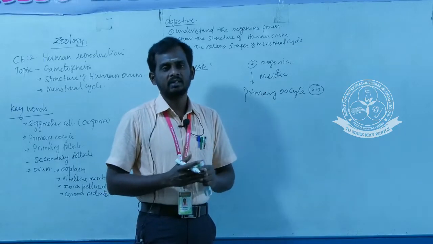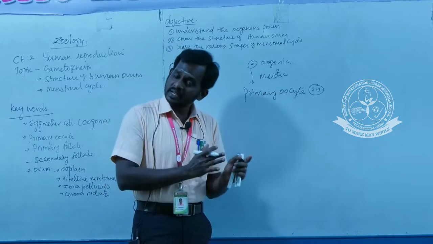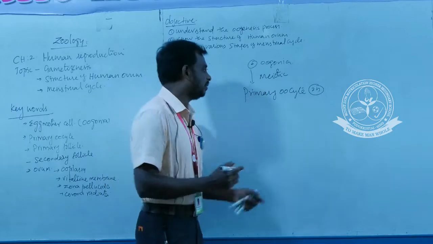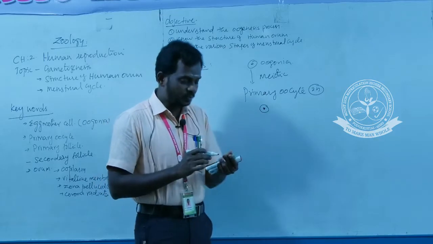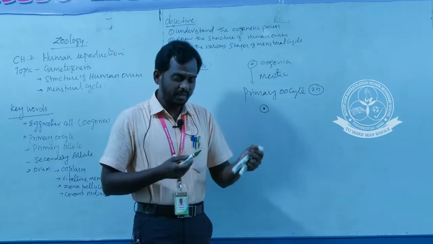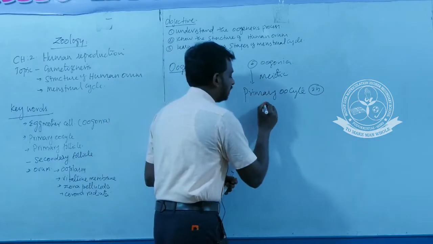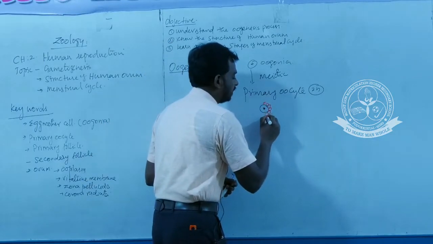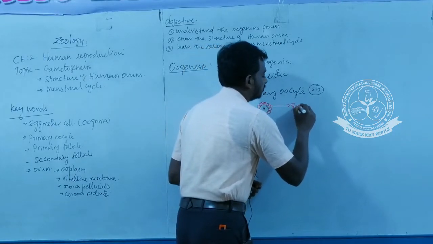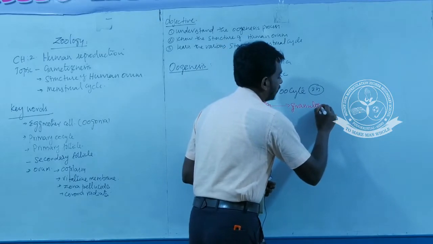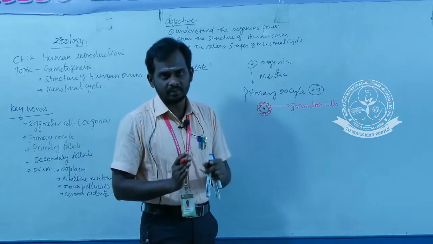In this stage, the follicular development also takes place. Don't get confused between the oocyte and the follicle. This is the structure of the primary oocyte. This primary oocyte is surrounded by many layers of granulosa cells. Can you understand the concept? This primary oocyte is surrounded by many layers of granulosa cells, and this stage is called a primary follicle.